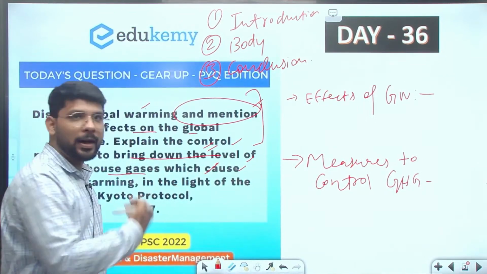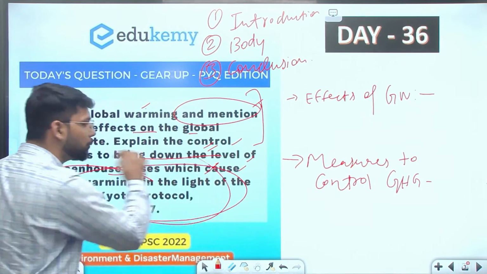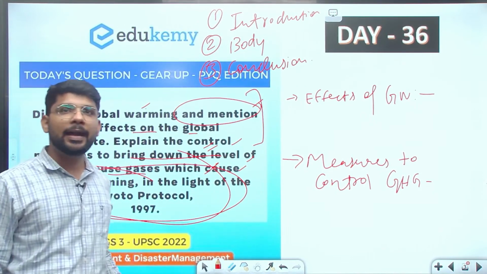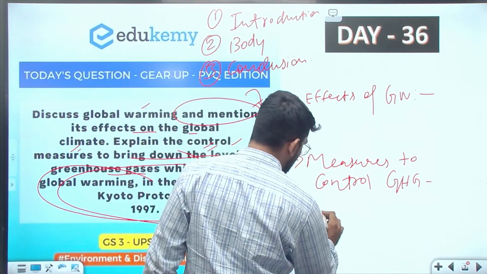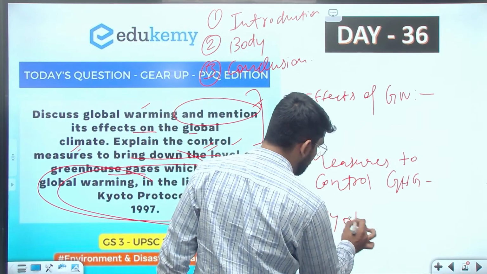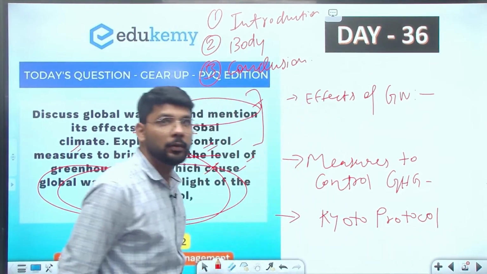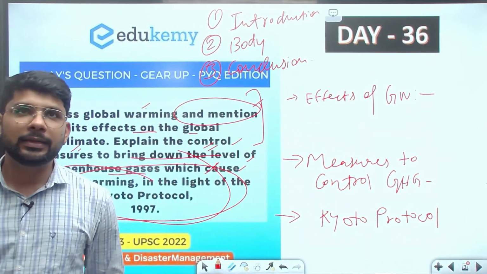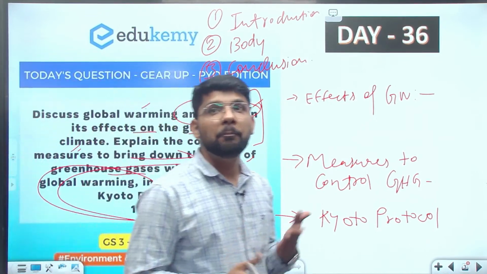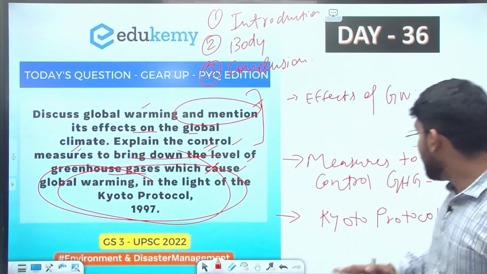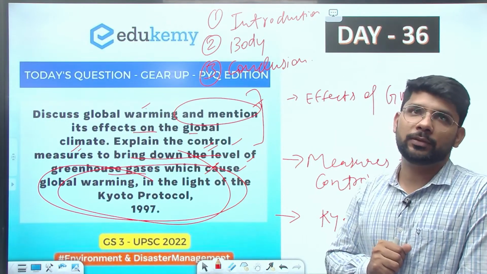Then let's come to the last part of the question. It says discuss in the light of the Kyoto Protocol. So the third heading will be about the Kyoto Protocol, a brief about the Kyoto Protocol. So this is the body part. It requires three sub-parts: the effect of global warming globally, measures to control global warming, and finally the Kyoto Protocol. We will write this in this question.